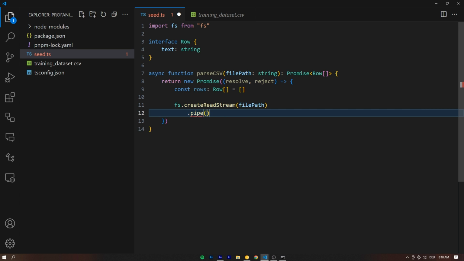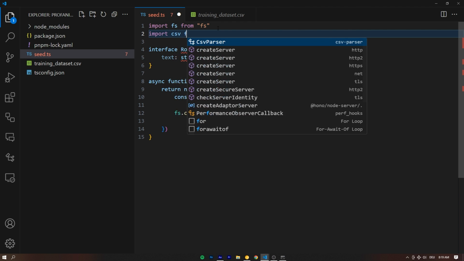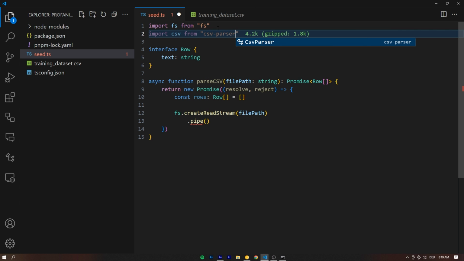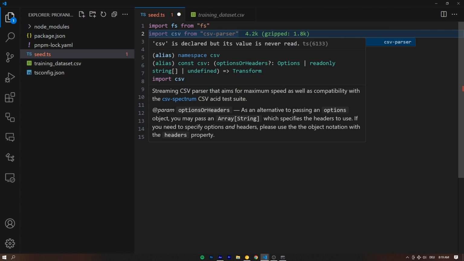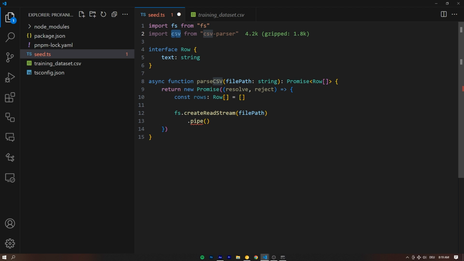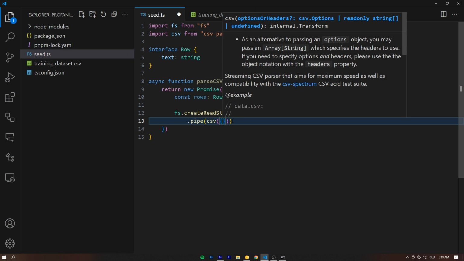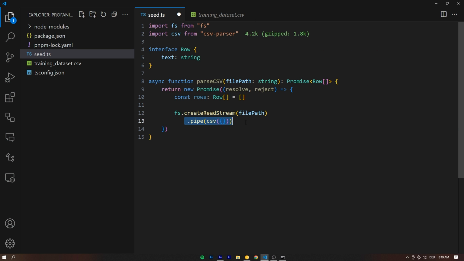And what we're going to put in here is going to be our CSV helper that we can import at the very top, import csv from csv-parser. And the reason we can pipe this is because, as you can see, maybe you can see it somewhere here, I'm not sure, this actually takes a stream as well, right? So that's the reason we can just put it in here as the pipe, which basically means, syntactically, what are we doing? Well, create a readable stream from this data set right here. And as you get the data right here, put it into the CSV parser already. So that's what the pipe is for. In real time, as we get the stream data, put it inside of whatever function is in here right away.